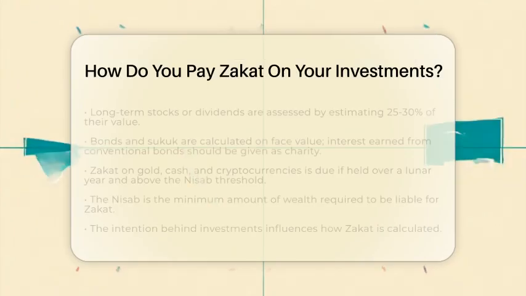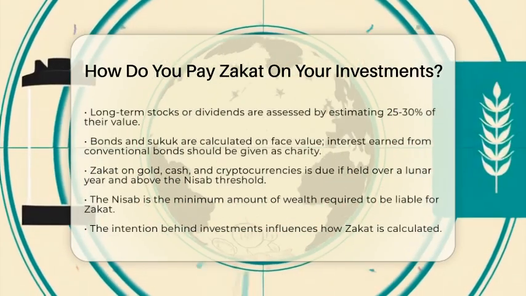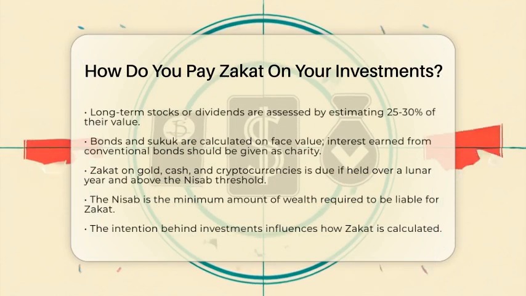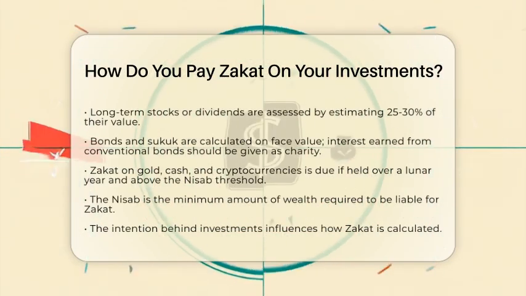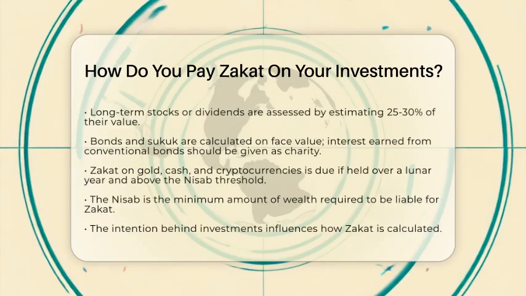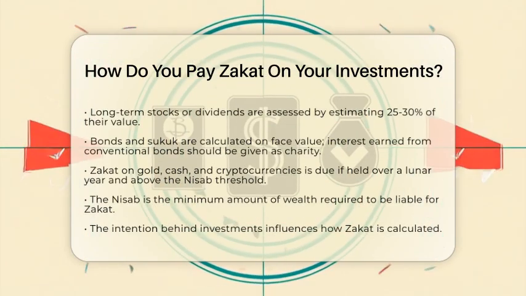For stocks and shares, if they are actively traded and meant for sale or profit, zakat is due on their full market value at the time you calculate zakat. If you hold stocks for long-term growth or dividends, you can use a similar approach, considering 25 to 30% of their value before applying 2.5%.